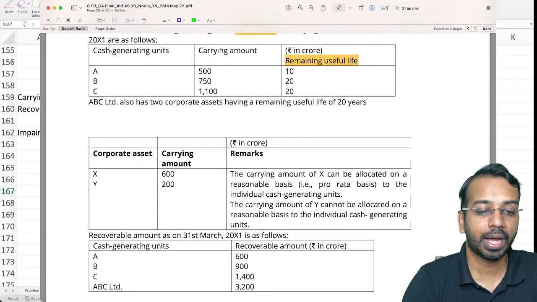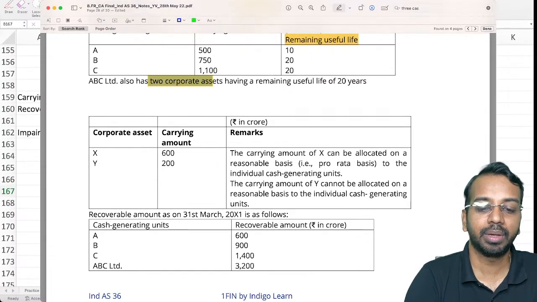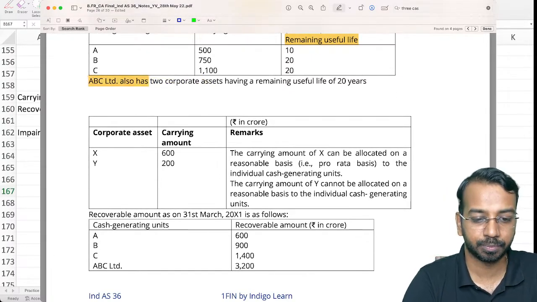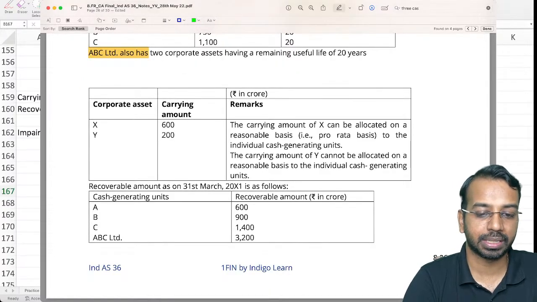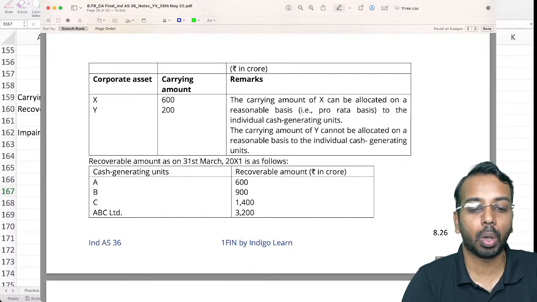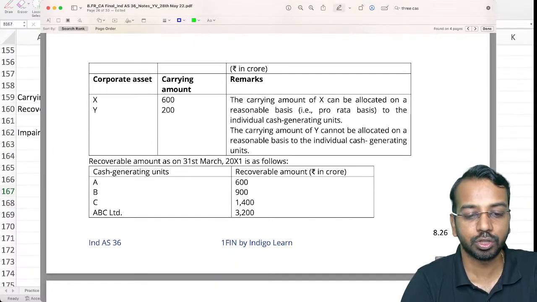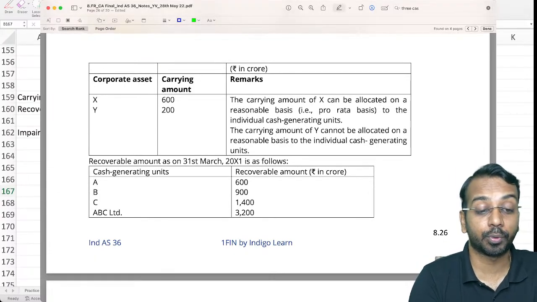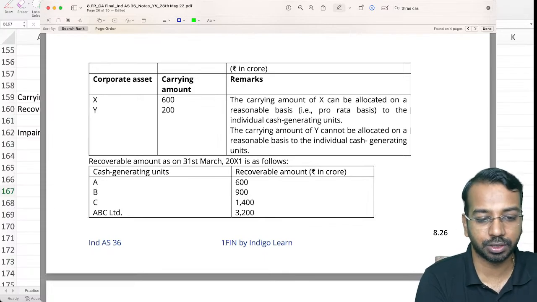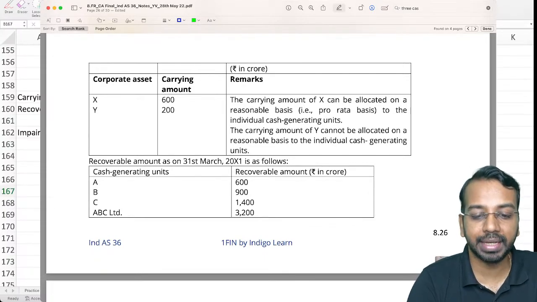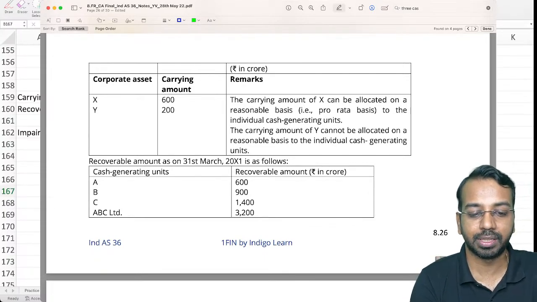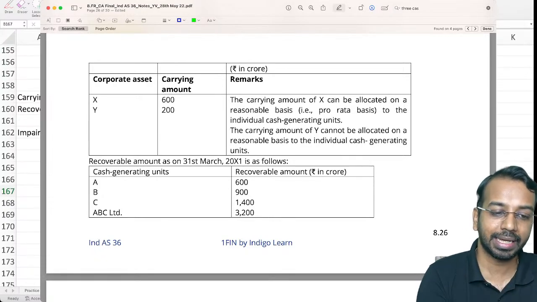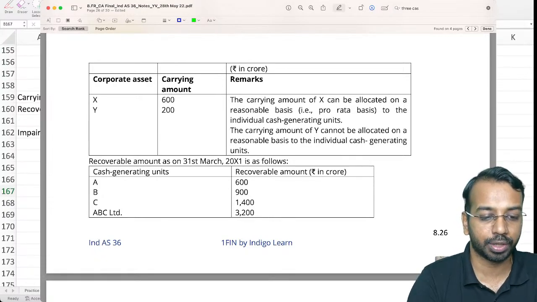ABC Limited also has two corporate assets having a remaining useful life of 20 years: corporate asset X and corporate asset Y. Carrying amount 600 and 200. The carrying amount of X can be allocated on a reasonable basis to the individual cash generating units. So whatever X is, you can allocate it on a pro rata basis to the respective CGU. The carrying amount of Y cannot be allocated on a reasonable basis to individual cash generating units. So X can be allocated, Y cannot be allocated.